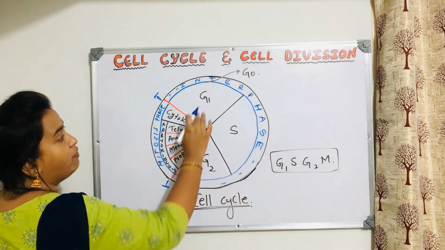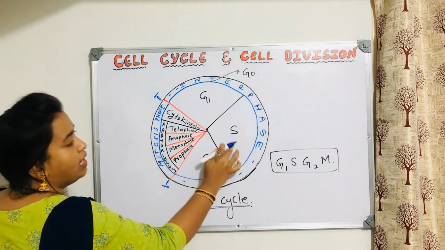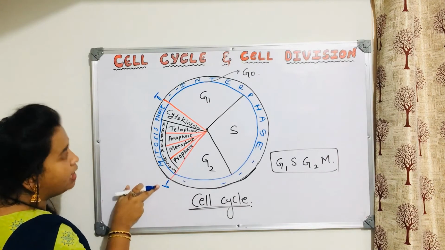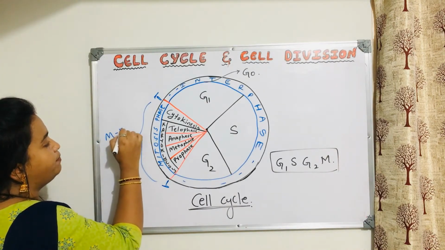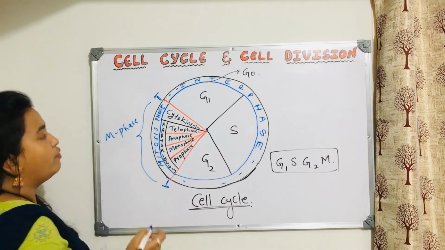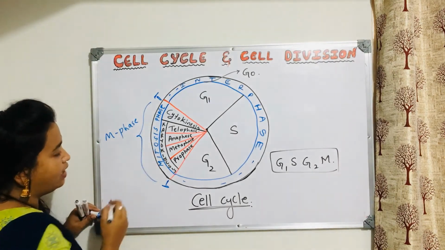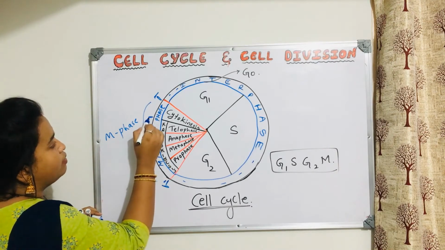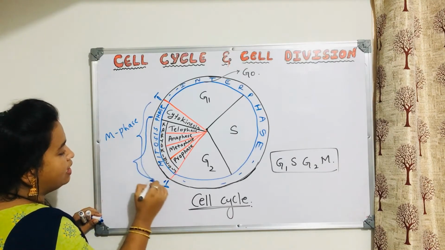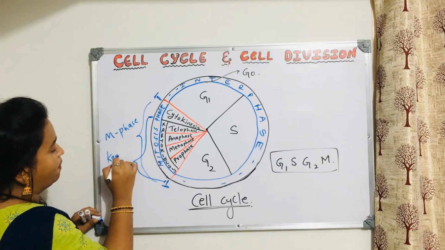Within interphase we have three phases again. This is G1, S, and G2. From here till here, this phase completely, is the mitosis phase, M phase. Within M phase, the first part, from this part till this part, is karyokinesis.